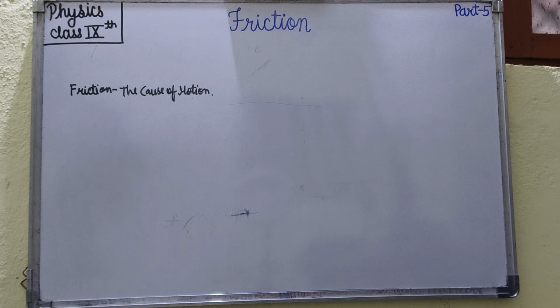For example, in case of walking, when a person pushes the ground backward, the rough surface of the ground reacts and exerts a forward force due to friction, which causes the motion. If there is no friction, then the person would slip and will not be able to proceed. Hence, friction is the cause of motion.